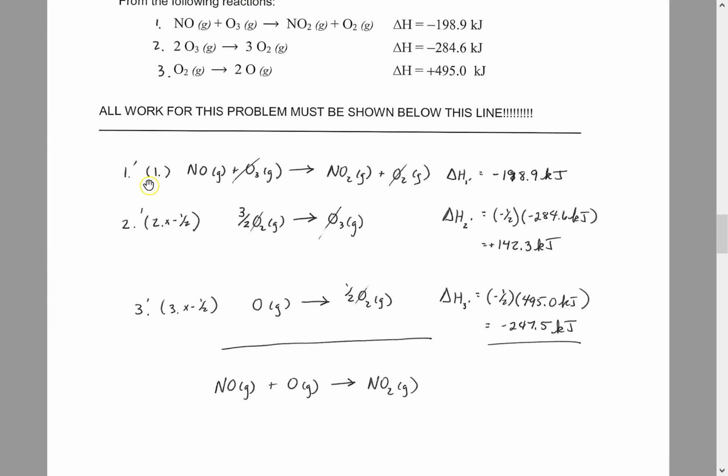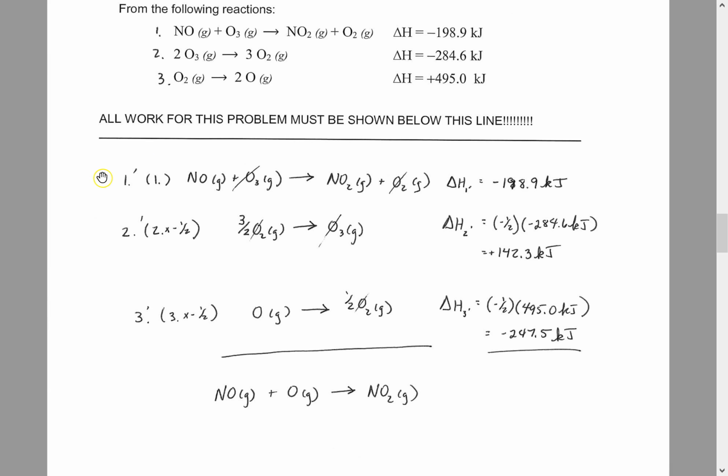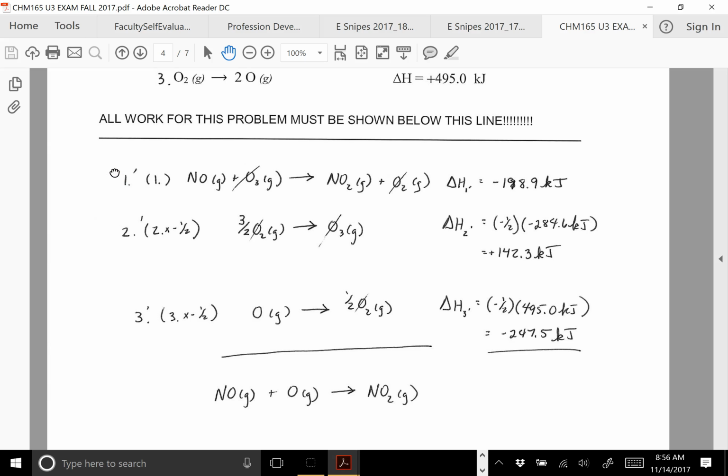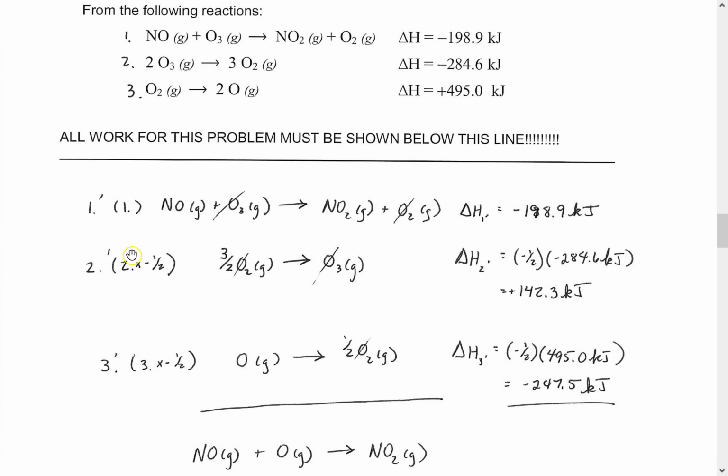And then don't forget, in a Hess's law problem, you always have to add these up. Notice that a couple of terms cancel, which they need to, but I do get my equation of interest right here.